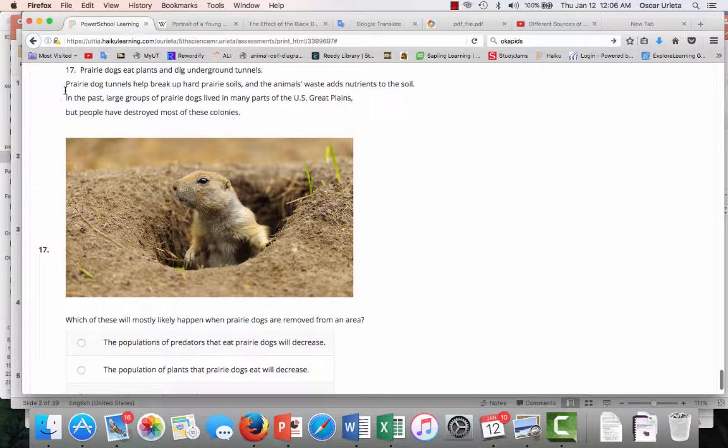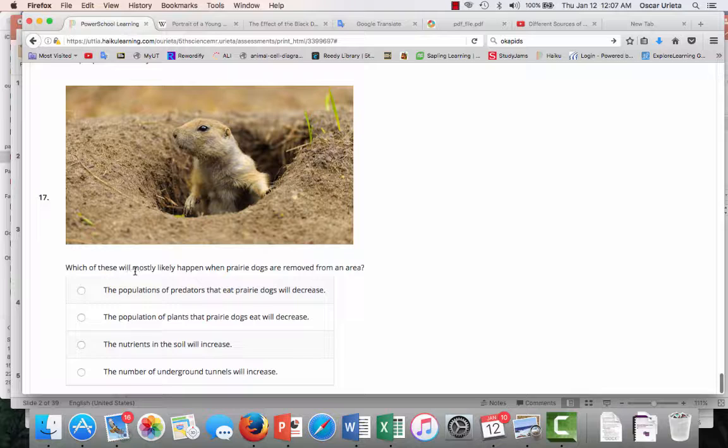Question number 17. Prairie dogs eat plants and dig underground tunnels. Prairie dog tunnels help break up hard prairie soils, and the animals' waste adds nutrients to the soil. In the past, large groups of prairie dogs lived in many parts of the U.S. Great Plains, but people have destroyed most of these colonies.